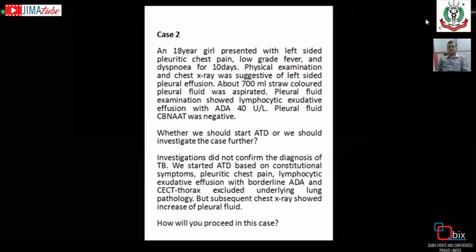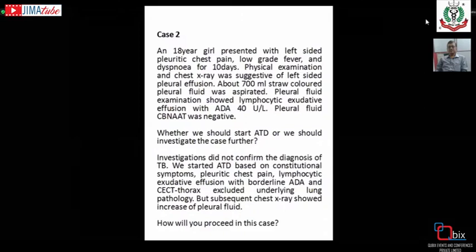If the lymphocyte ratio is more than 75%, and if it is exudative, then it goes in favor of tubercular effusion. Now, ADA is non-specific, but if the ADA is more than 60, that is highly suggestive of tubercular effusion. But we should remember that in pyogenic effusion, the ADA is often very high.